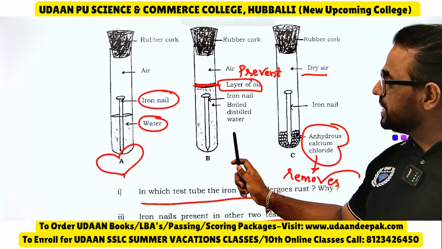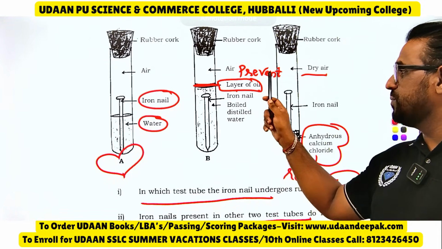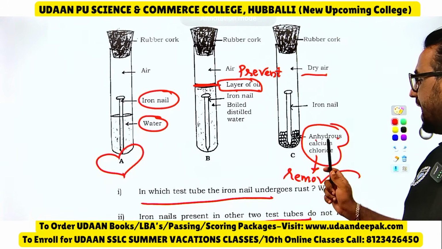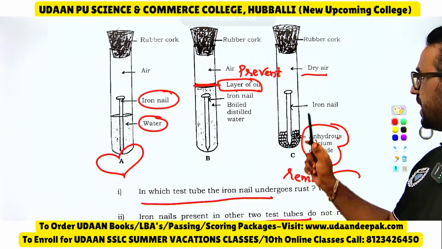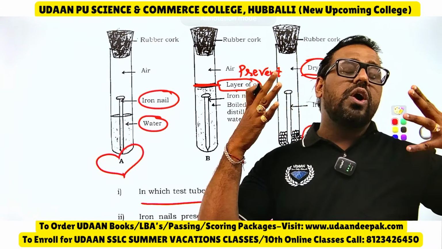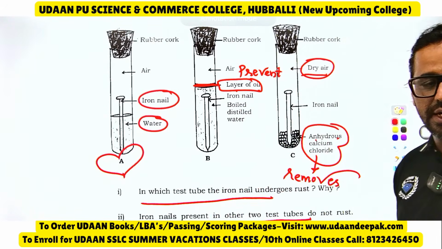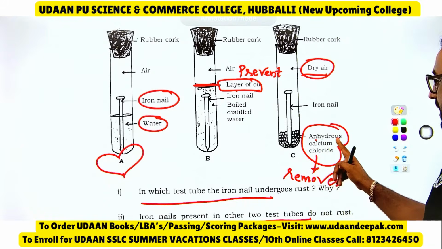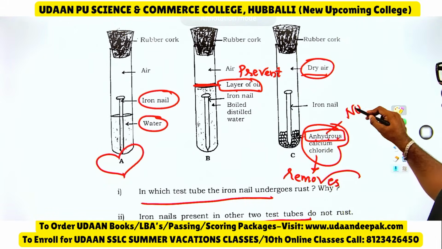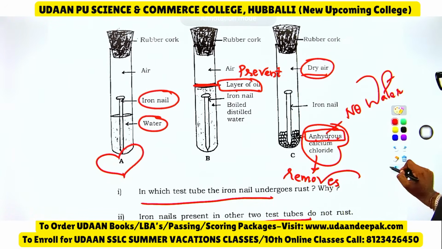Because in test tube B there is a layer of oil which prevents it from rusting, and in test tube C there is anhydrous calcium chloride which absorbs moisture, and since dry air is present, there is no moisture to undergo rusting. The name itself indicates anhydrous, that means no water. The meaning of anhydrous is that it has no water in it.